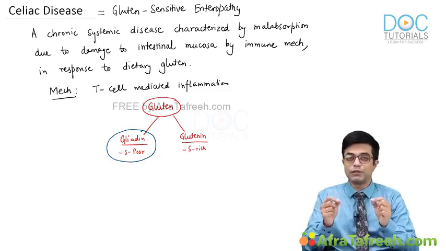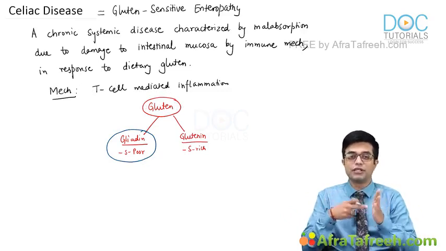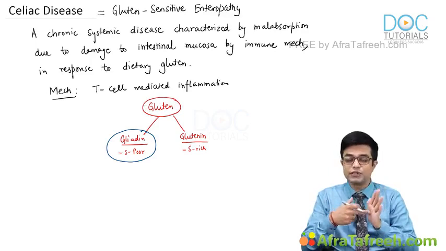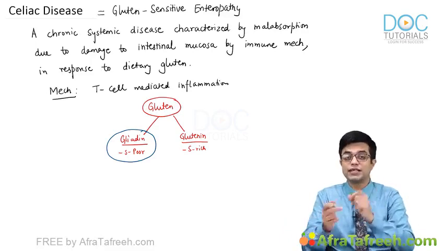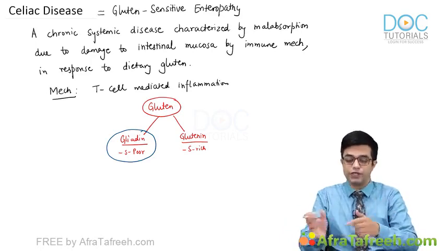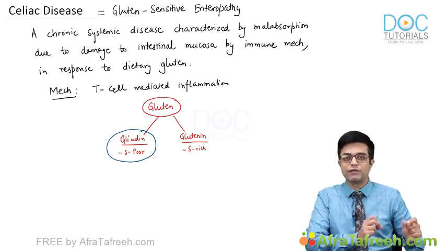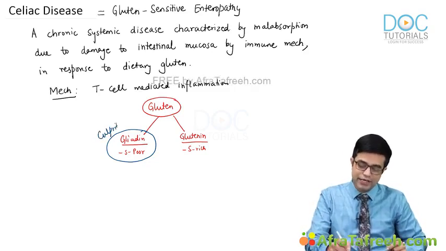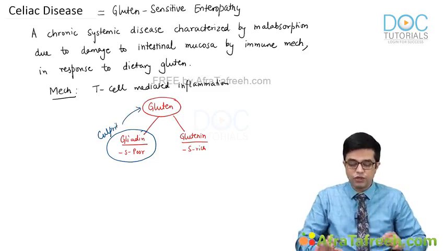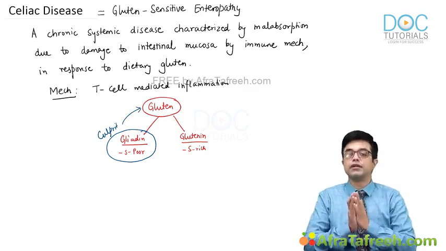So the key thing to remember here is that the antigen responsible for all this inflammation is gliadin, and gliadin is a part of gluten. You may get statements asking you which is a part of which. So all the inflammation is against gliadin. This is the culprit of this disease, and this culprit is a part of gluten, and so we call it gluten sensitive enteropathy. Right?